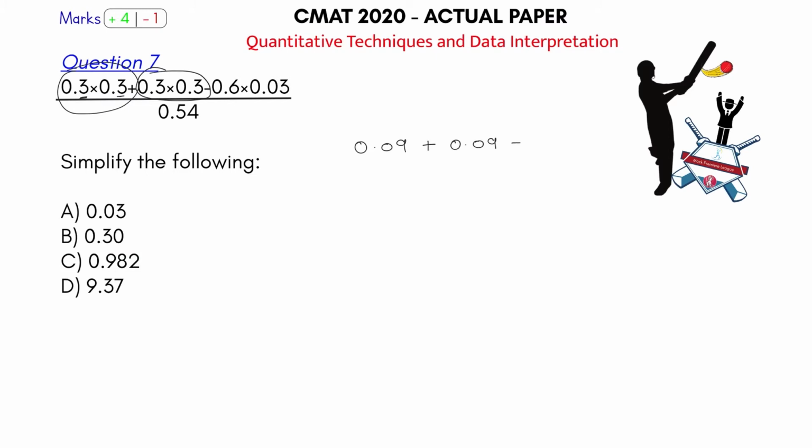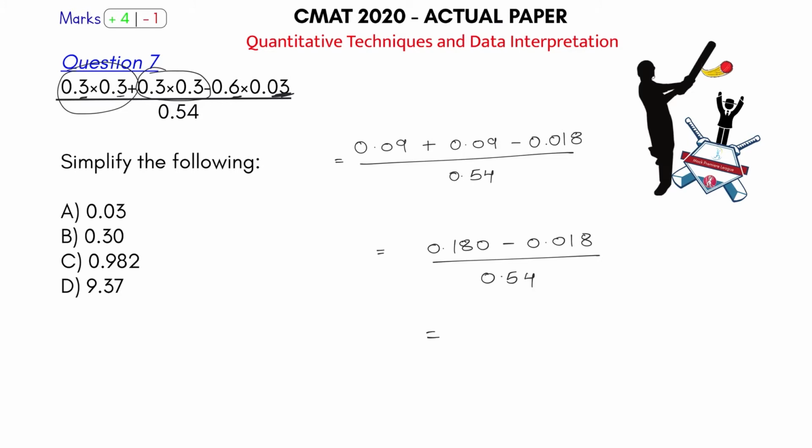Now minus of what? 6 into 3 is what? 18. But there are 3 decimal places here, 2 here and 1 here. So after 3 digits, I'll put a decimal point here, 0.018 here. Okay, that's what I'll write here. Divided by what? 0.54. Just simplify this and reach the answer. So 0.09 plus 0.09 is nothing but 0.18. So this becomes 0.180 minus 0.018 divided by 0.54.